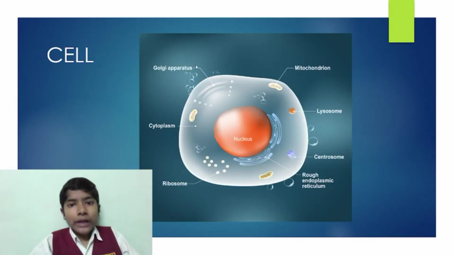Today I am going to tell about cells. Cells are the basic unit of the body. The human body is composed of trillions of cells. The cell has some cell organelles in it. The cell organelles perform a specific function within the cell.